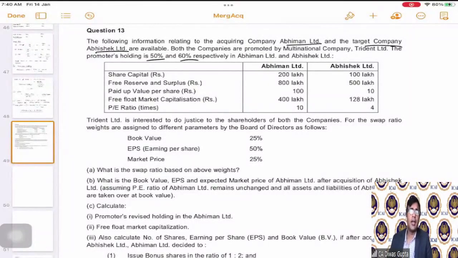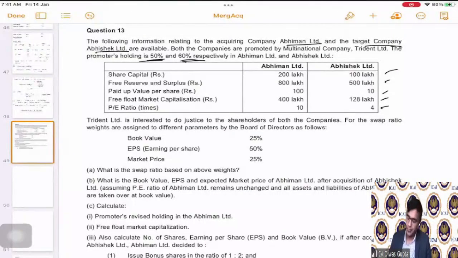They have given us the promoters holding in the respective companies. They are also saying that the share capital, free reserves, and paid up value have been given. Paid up value will be used to calculate the number of shares. Then they have given the free float market capitalization. They have not given us the total market cap. They have given us the free float market cap and the promoters holding percentage. Can we calculate the total market cap and the market price per share using this? Yes, correct. We'll see how.